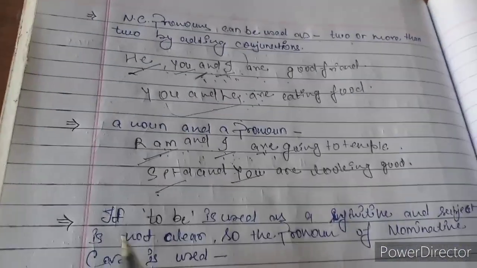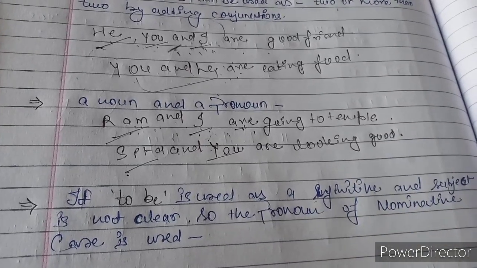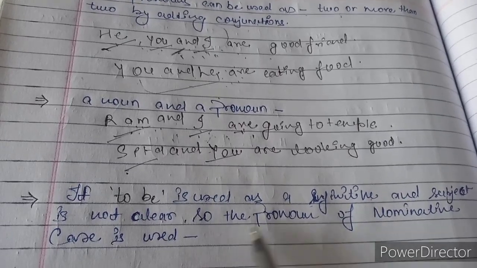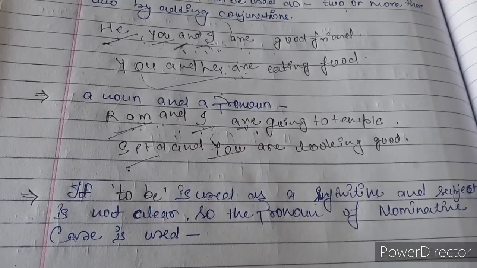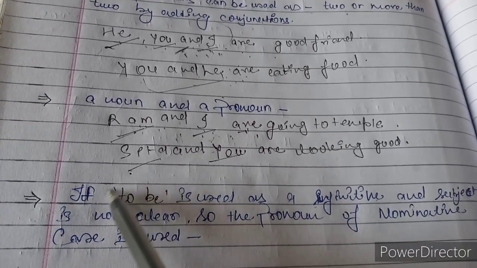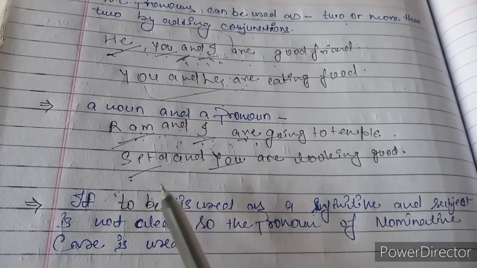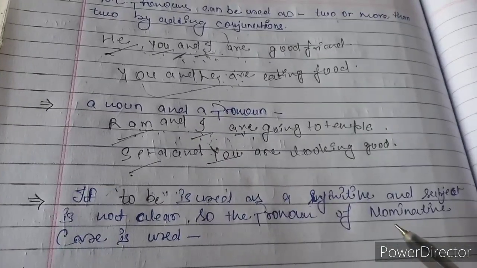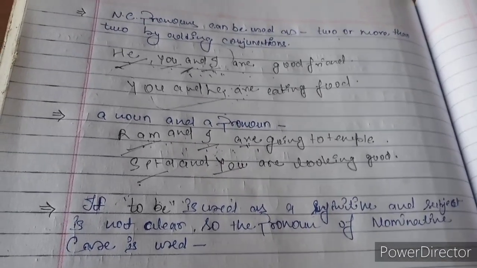Next, if to be is used as the infinitive and subject is not cleared, so the pronoun of nominative case is used. How we can use to be? To be is the infinitive. To be is used as the infinitive in the sentence and subject is not cleared in the sentence. So we can use nominative case pronoun. How can we use?